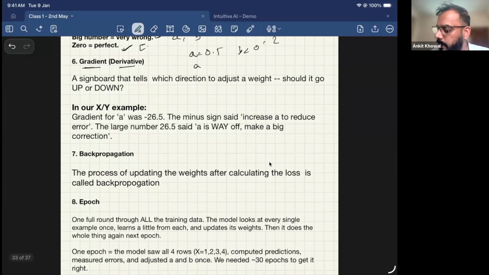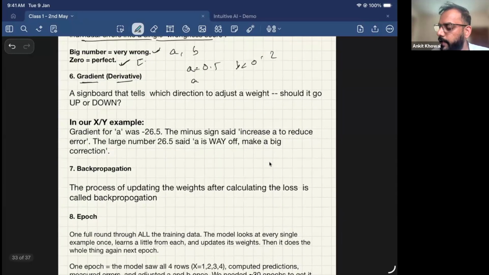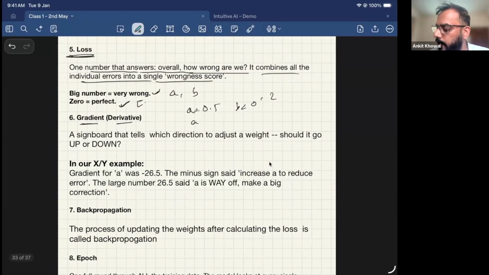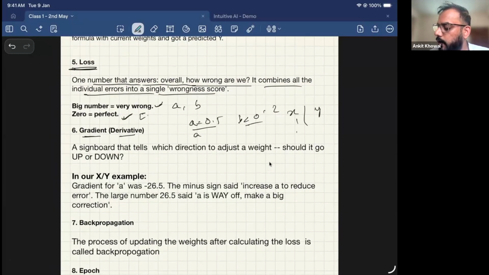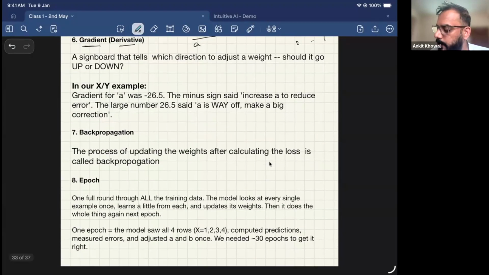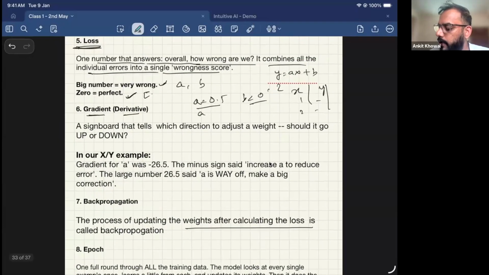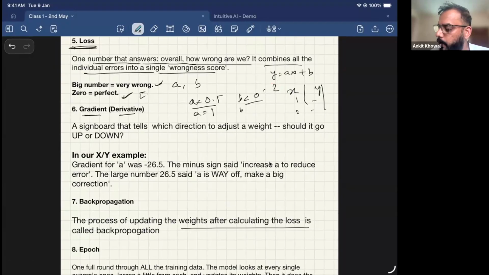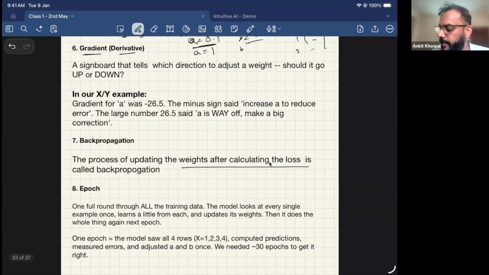What is back propagation? We took a and b, we took x and y, and we substituted all the values in the equation y is equal to ax plus b. After that, we updated A and B based on loss. So back propagation is the process of updating weights after calculating the loss. We updated A to 1, let's say, after the first pass. So back prop is updating the weights, which was A in our case. It is also called W. So back propagation is the process of updating the weights.